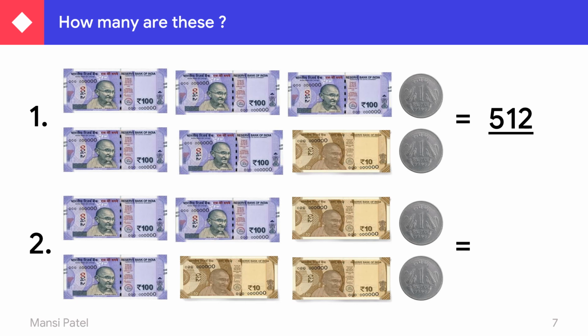Then 3 notes of rupees 10. So in the hundreds place you have to write down 3. In the tens place you have to write down 3. And how many coins of rupees 1? 2 coins. So 2 you have to write down in the ones place. So the total number of rupees is 332.